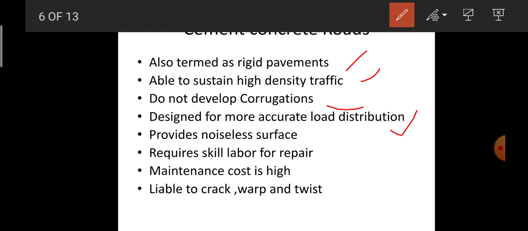Since it can sustain high density of traffic, it can have accurate load distribution. It is able to provide a noiseless surface, and moreover, one disadvantage I can say here: it requires skilled laborers for repairing of these roads, and maintenance cost is high. Always it is liable to crack, warp and twist. So this is all about the rigid pavements.